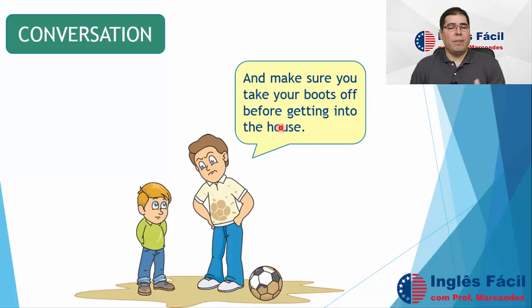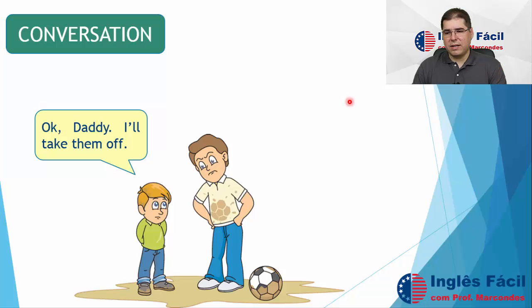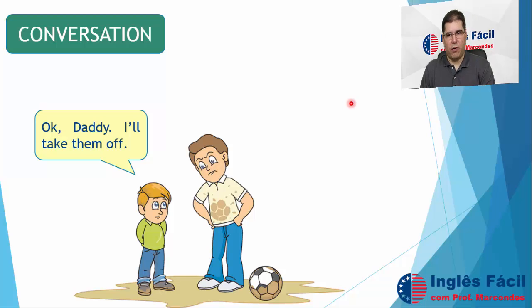The father then makes another request, gives another order. He says, and make sure you take your boots off before getting into the house. So take off is another two-part verb, and we are also going to study this today. The father requests the son to take the boots off before getting into the house. And the son answers, okay, Daddy, I will take them off. I will take my boots off.